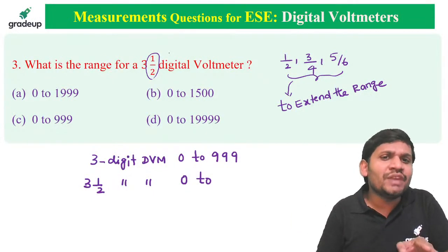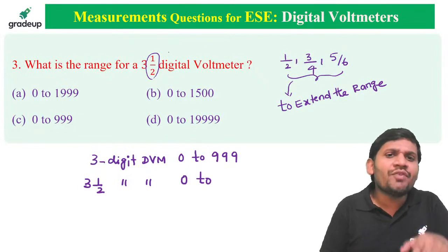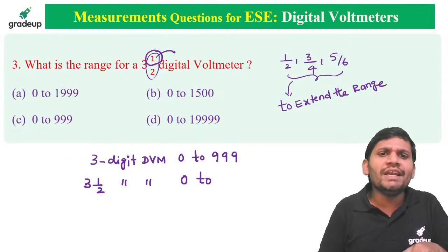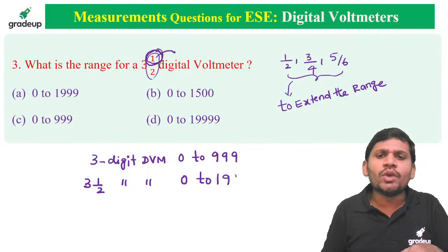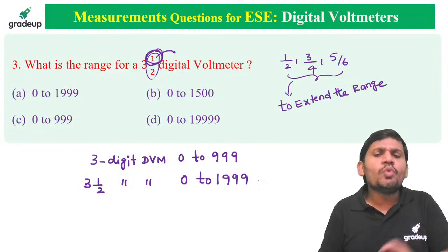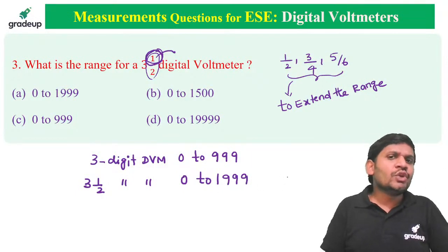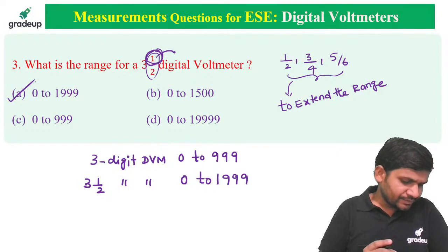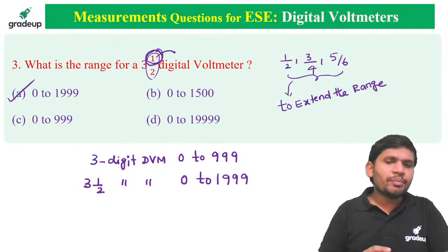Because of the half digit, this is a rollover by 1, sir. The 1 indicates 3 and a half. This 1 indicates rollover by 1: 1999. That is, 0 to 1999 it can measure. Which option is correct, students? Option A is correct. Yes, friends, please concentrate.